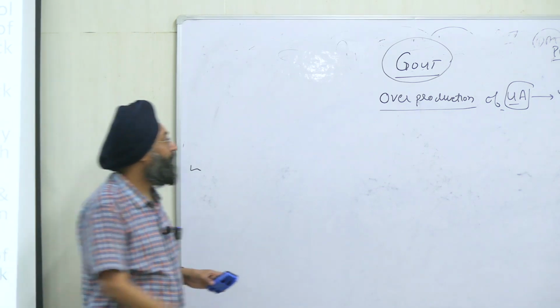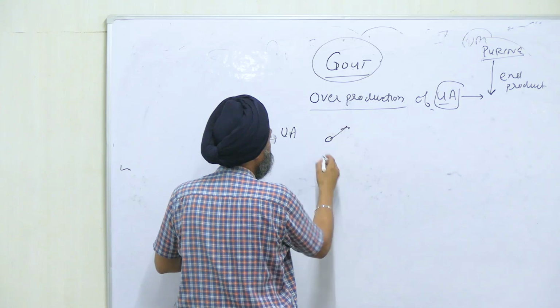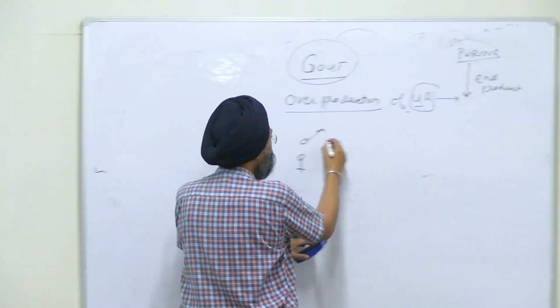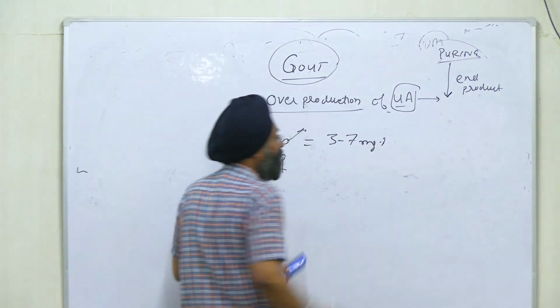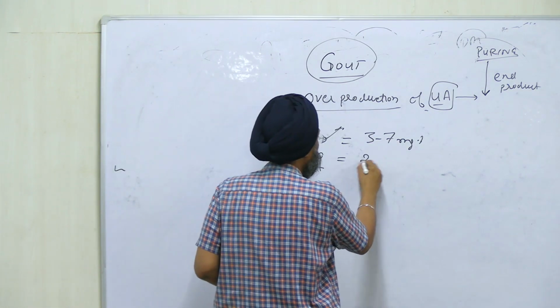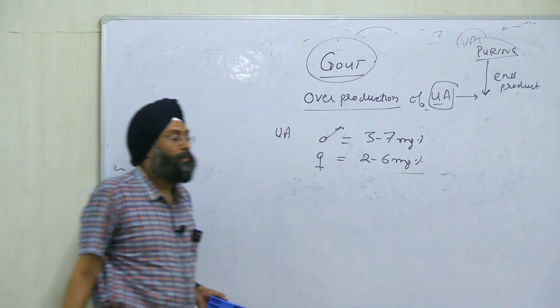Now let's start with the normal levels of uric acid in males and in females. In males the normal value is 3 to 7 milligram per cent, and in females the value is 2 to 6 milligram per cent.